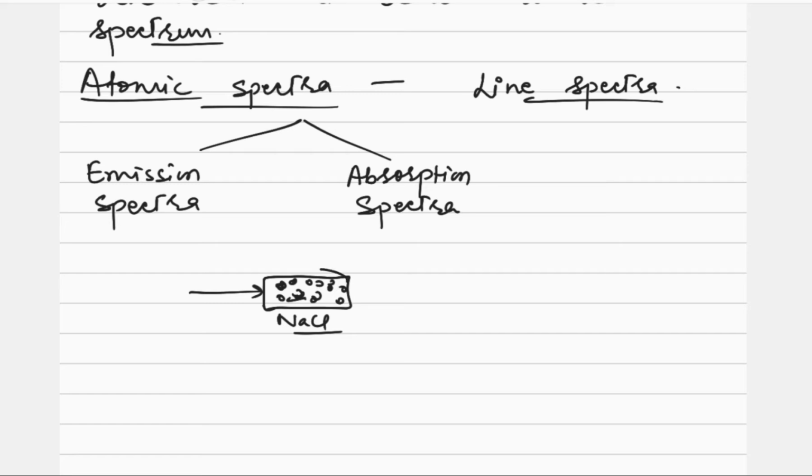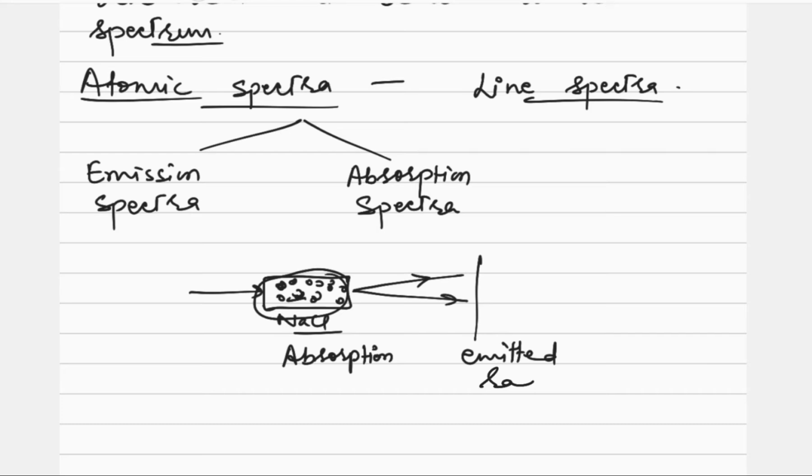So the energy is absorbed by the sample. Now when the sample has already absorbed the energy, it will start emitting energy. This is the emitted radiation. Now these emitted radiations are observed on a photographic plate, or you can say on a screen. Then this type of spectrum is called emission spectrum.